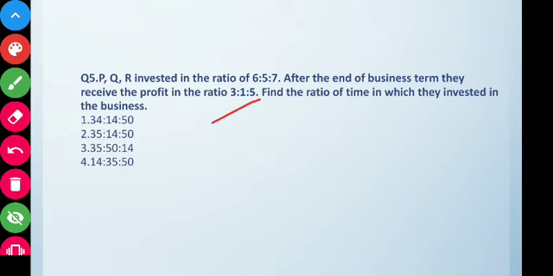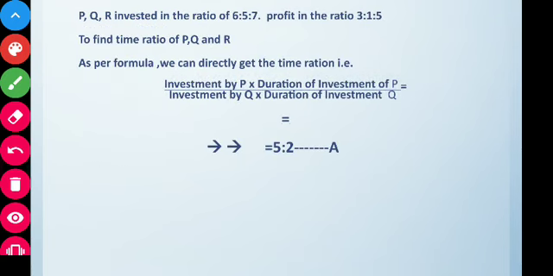We have to find the ratio of time in which they have invested in the business. In this case also we have the direct formula, but what we will do is take two at a time and find the time ratio for the first two, and then again take two at a time and find the next two, and by combining this we can get the time period for all of them. Let's see how we will do this.